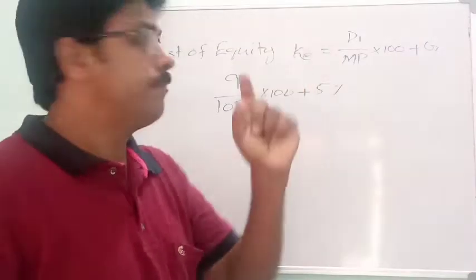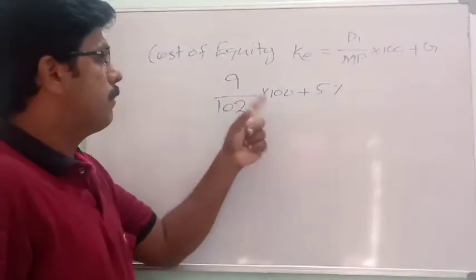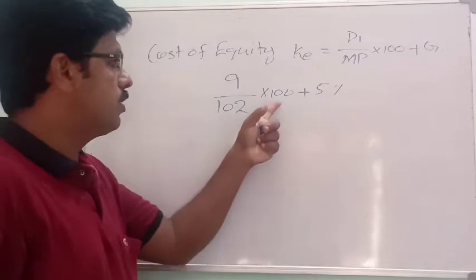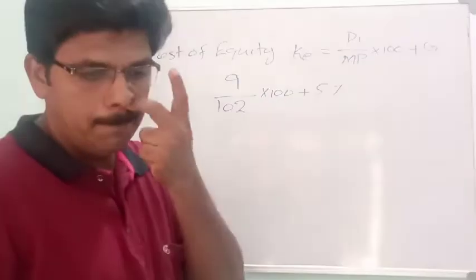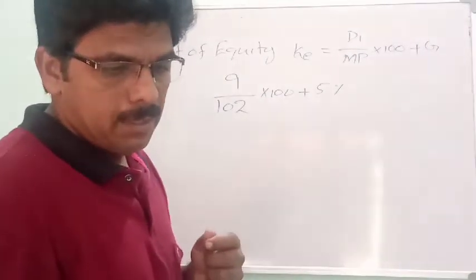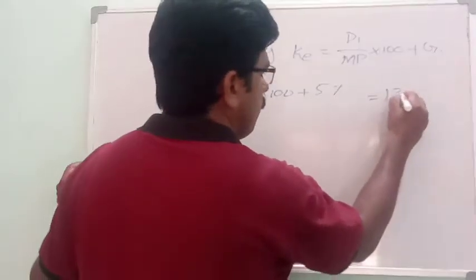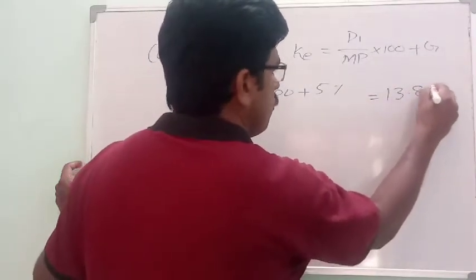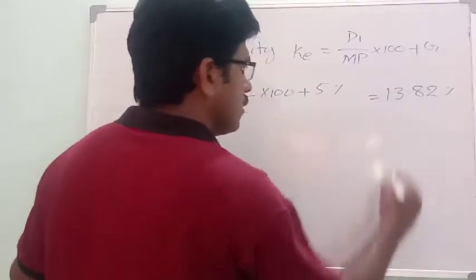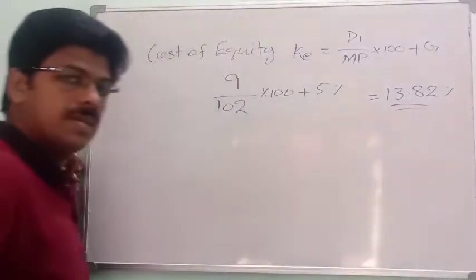Therefore D1 divided by MP into 100 plus G is equal to 9 divided by 102 into 100 plus G, that is equal to 13.82%. So this is cost of equity KE.